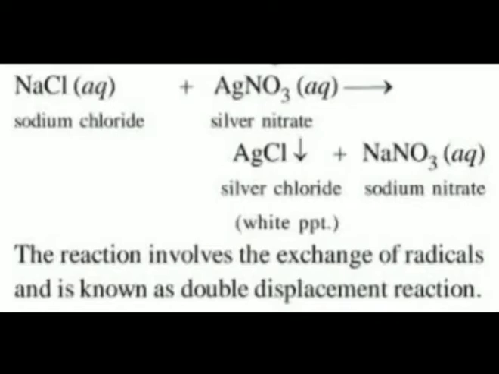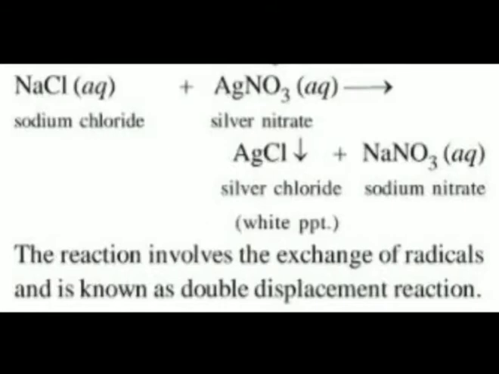Say for example, as you have seen here in the figure, sodium chloride plus silver nitrate. When they react, that is a chemical reaction. When sodium chloride reacts with silver nitrate, what does it form? Silver chloride, that is a white precipitate. The chemical reaction that takes place is a double displacement reaction, and it also forms sodium nitrate, an aqueous solution of sodium nitrate.